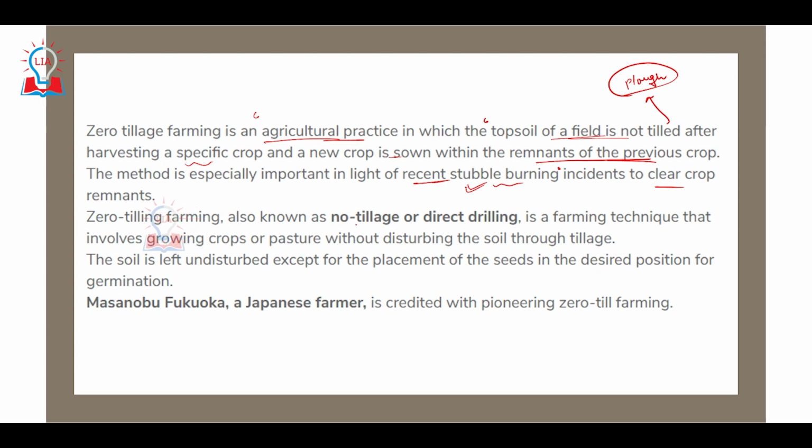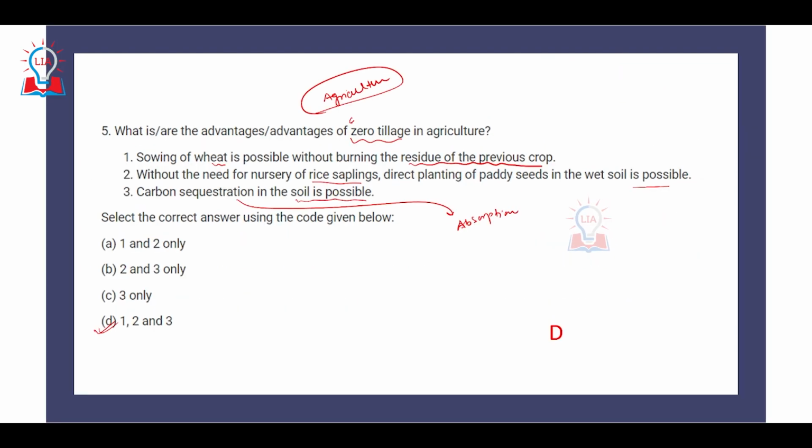Second, zero tilling farming is also called no tillage or direct drilling farming. In this process, growing of crops or pasture is done without disturbing the soil through tillage, and the soil is left undisturbed except at the placement of seeds in the desired position for germination. The zero tillage farming practice was basically begun by a Japanese farmer by the name of Masanobu Fukuoka. He is credited with pioneering this practice of zero till farming.